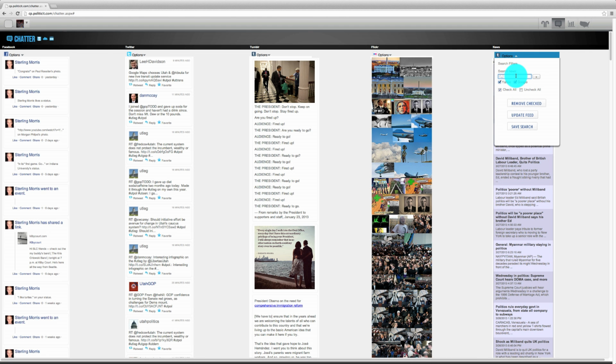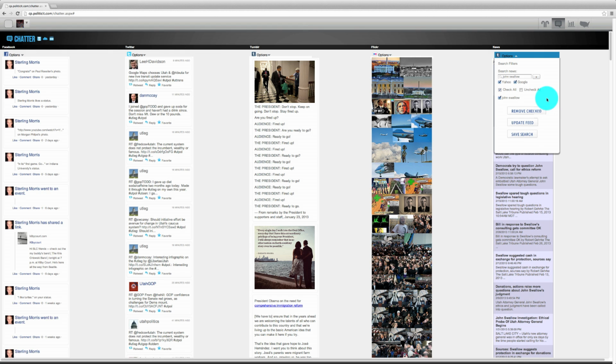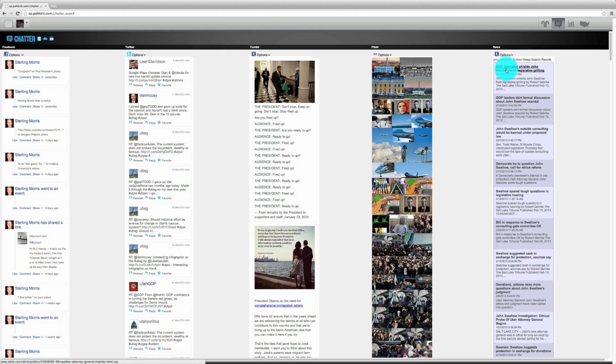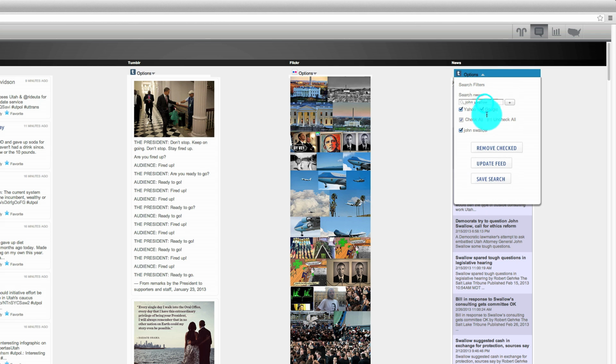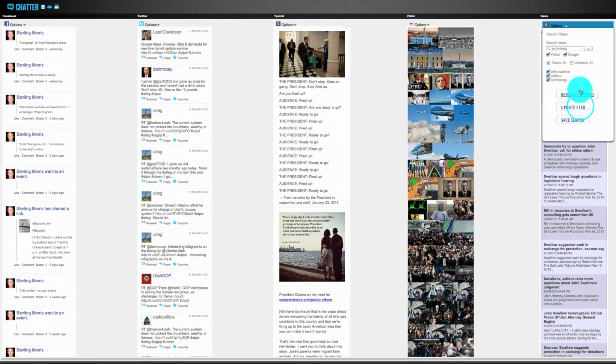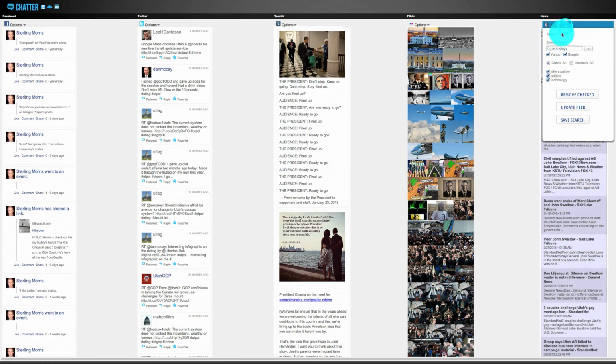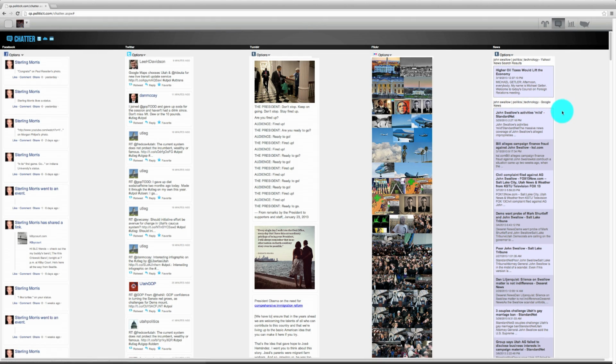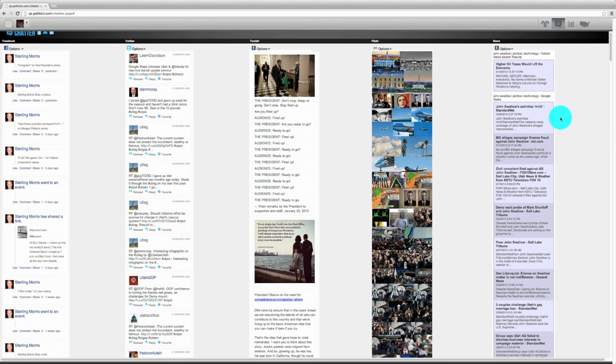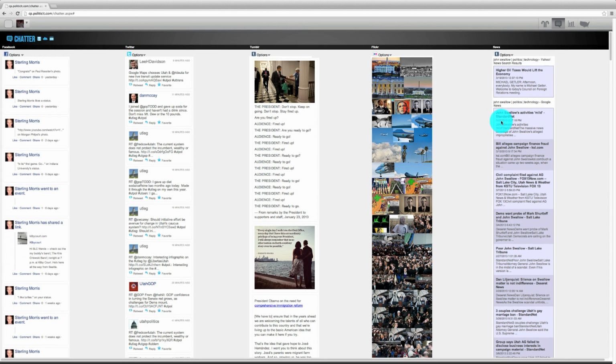Here we have news. News is great because you can type in any keyword and find news on it. So if you wanted to find news on John Swallow, who's the Attorney General of Utah, you just press update the feed and add him, update the feed, and then you'll see news on John Swallow. Here you can see, GOP lawmaker shields John Swallow from legislative grilling. You can do that with politics as well. You could add politics. You could add technology. And then you update the feed. Here you have John Swallow, politics and technology on Google, and also Yahoo, and all that information is populating here.